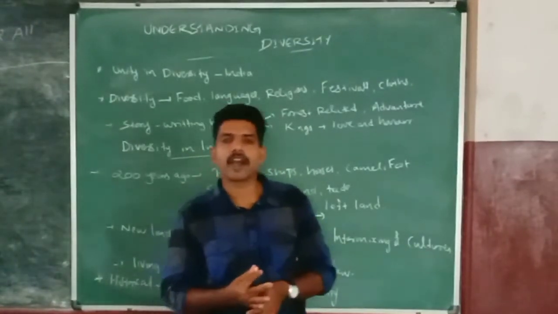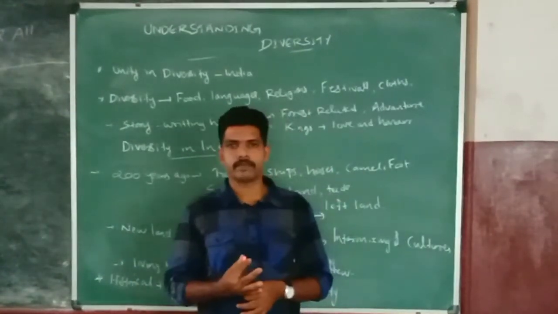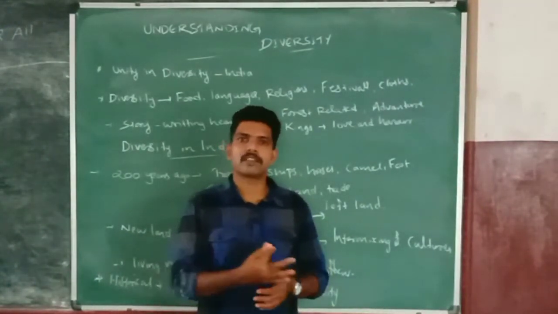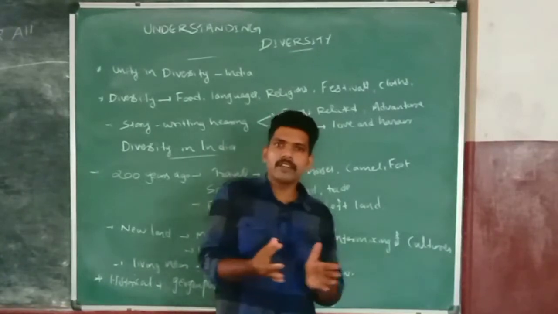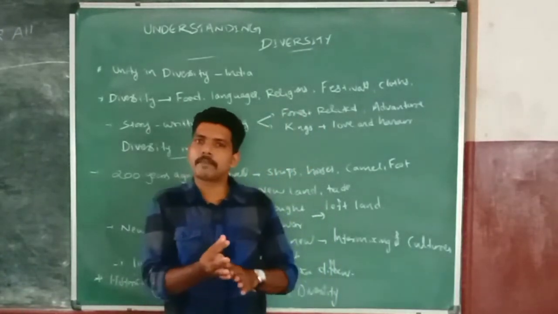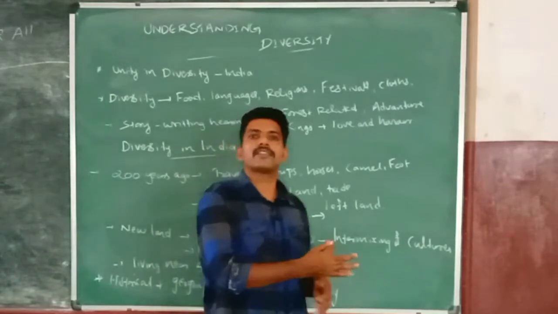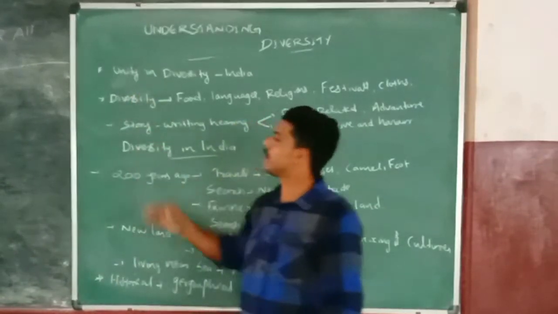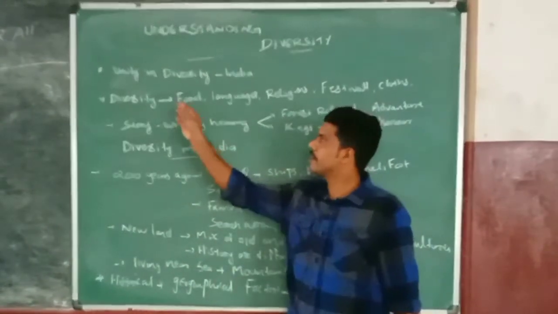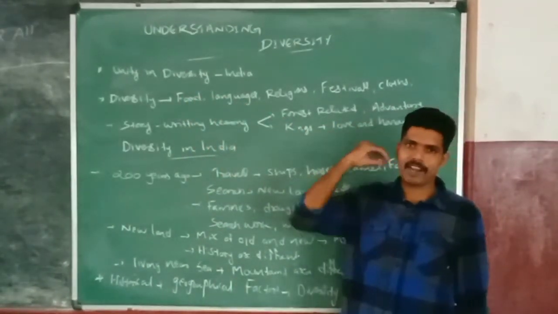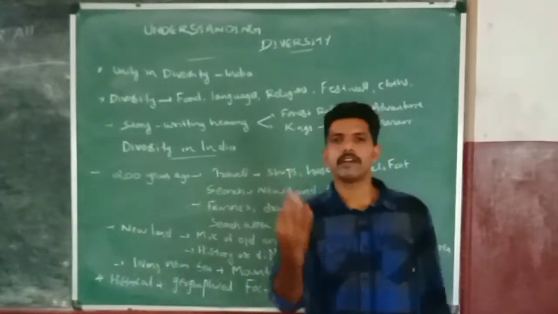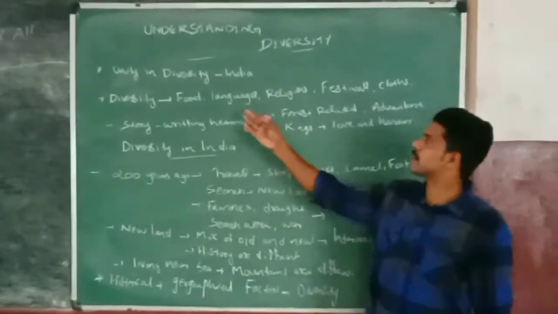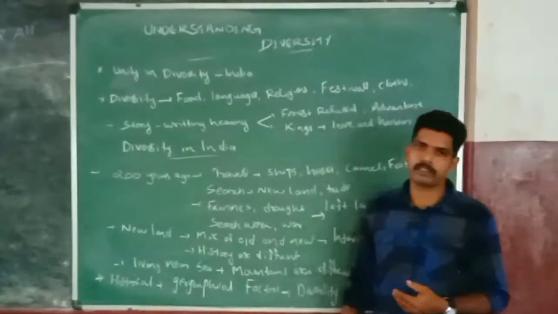And in religion, in Kerala itself, we can see different types of religion. Muslims and Hindus and Christians and Buddhists and Zoroastrians and Sikhs. And every religious people, their religious beliefs and practice and lifestyle and dress style are also different. So everywhere we can see our diversity. We can see diversity in the form of food. We Malayalis are eating rice, meals and other elements, but North Indians are eating wheat and other elements.